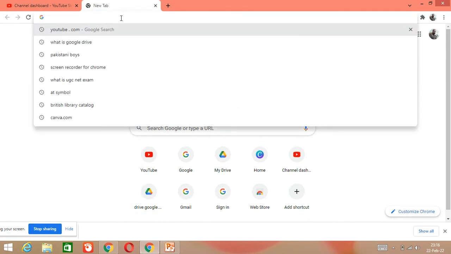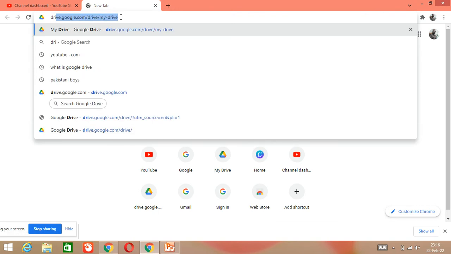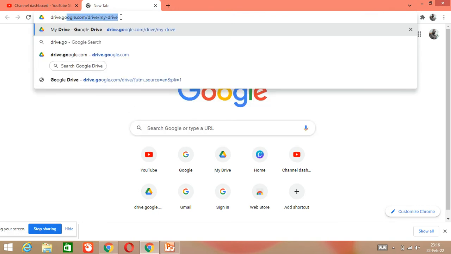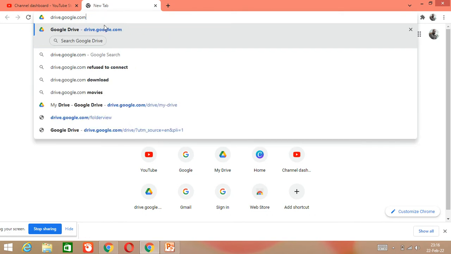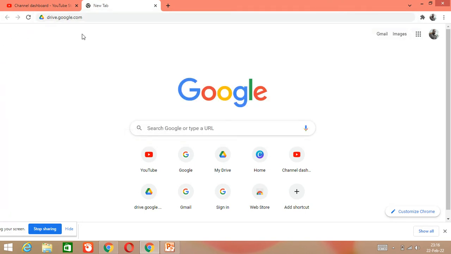Right here you have to write drive.google.com. It will take us to Google Drive. But remember, before you write it and press enter, you have to log in to your Gmail account.